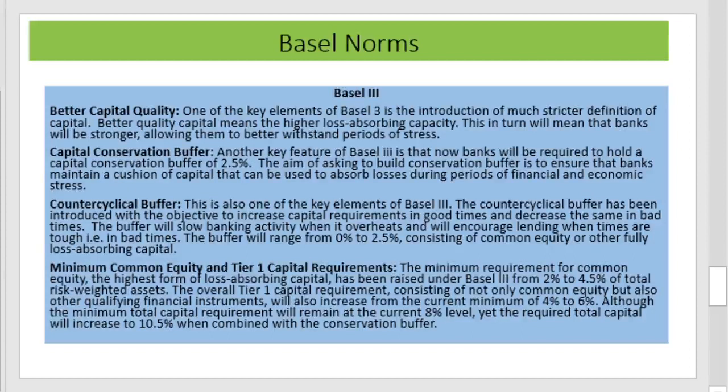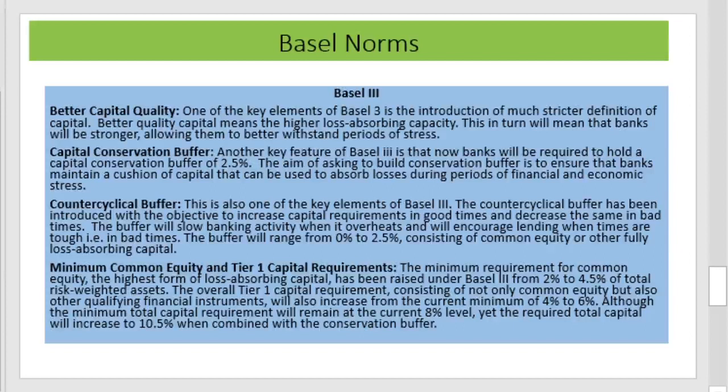Second one is the capital conservation buffer. Another key feature of Basel III is that banks will be required to hold a capital conservation buffer of 2.5%. The aim of keeping the conservation buffer is to ensure that banks maintain a cushion of capital that can be used to absorb losses during periods of financial and economic stress. This is also to meet financial failures.